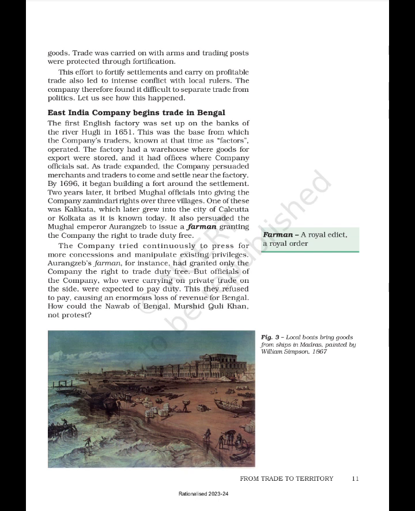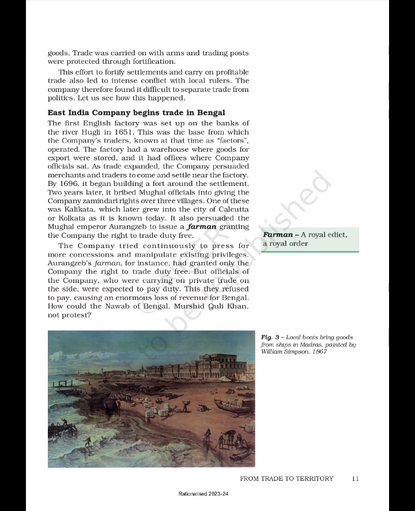The company tried continuously to press for more concessions and manipulate existing privileges. Aurangzeb's farman, for instance, had granted only the company the right to trade duty-free. But officials of the company, who were carrying on private trade on the side, were expected to pay duty. Thus they refused to pay, causing an enormous loss of revenue for Bengal. How could the Nawab of Bengal, Murshid Quli Khan, not protest?